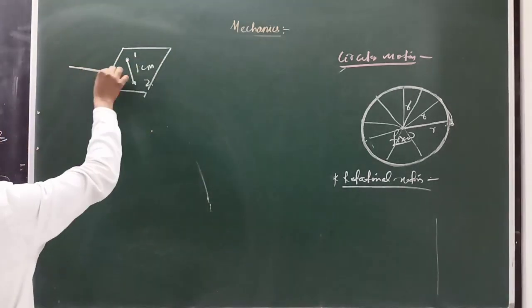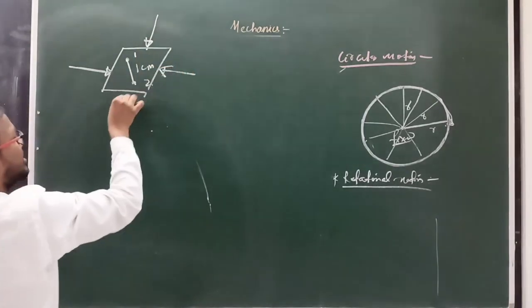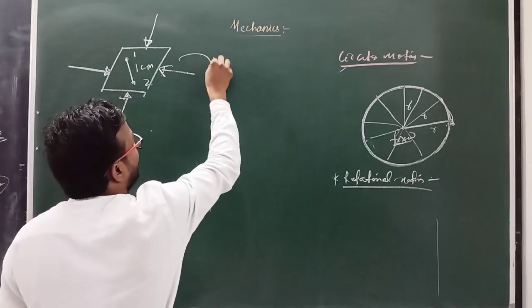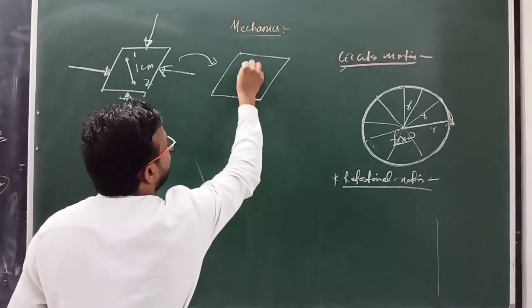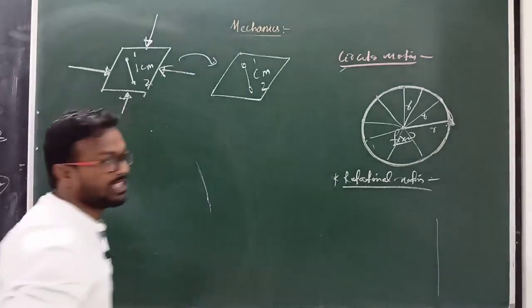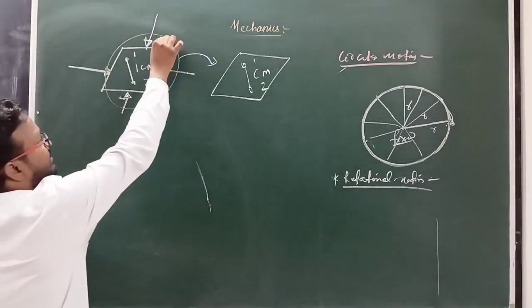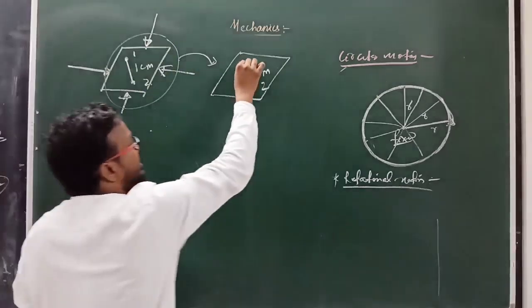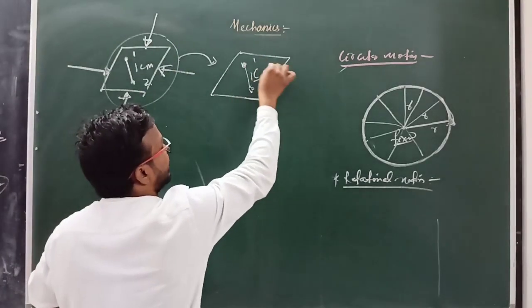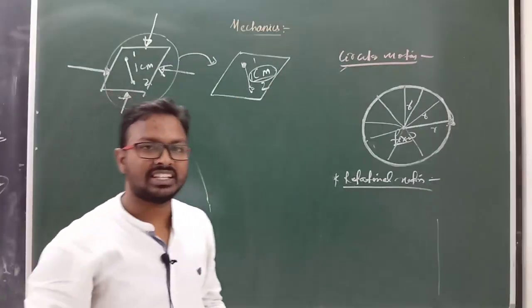If we apply force in this direction, and again in this direction, then the final condition of the body is like this, and the distance is again 1 centimeter. So even when a number of forces act on a body, its interatomic distance of 1 centimeter never changes. That type of body is known as a rigid body.